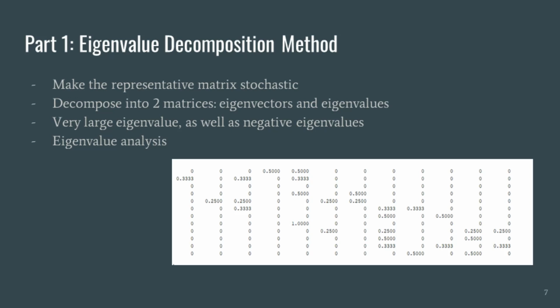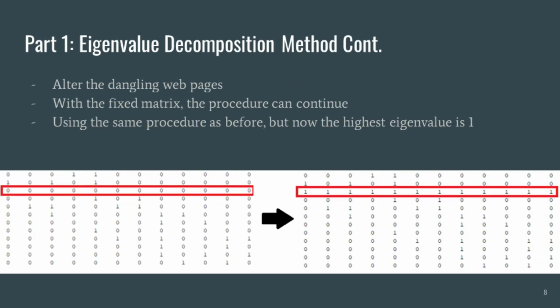Then we decompose the matrix into 2 matrices, a matrix composed of the eigenvectors and a matrix whose diagonal entries are the eigenvalues of the matrix. The largest eigenvalue that we obtained was 2.23. The problem was with the dangling web pages. Dangling here means that a web page had no outlinks. Visually, in the representation matrix, it had rows where the sum was simply 0. So, modifications to this matrix were necessary to continue using the eigenvalue decomposition method.